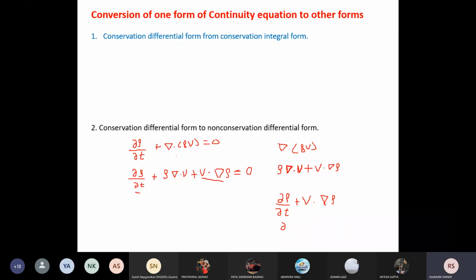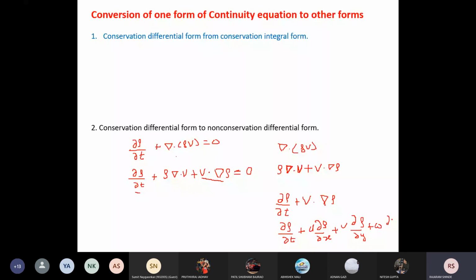to the derivative of rho with respect to time plus, if we take v in expanded form, v = u i + v j + w k, we can write this as u times the derivative of rho with respect to x plus v times the derivative of rho with respect to y plus w times the derivative of rho with respect to z.